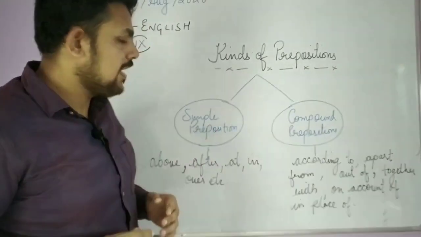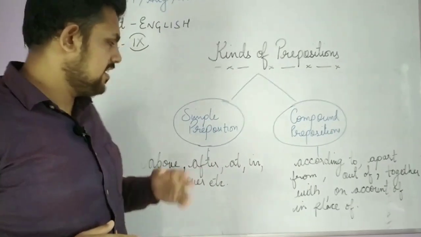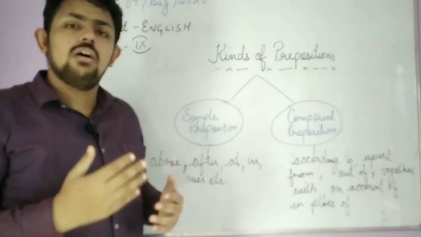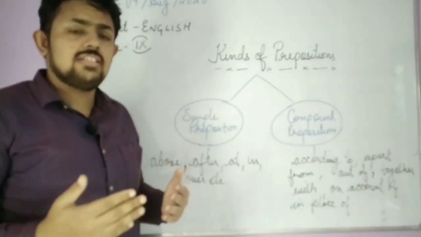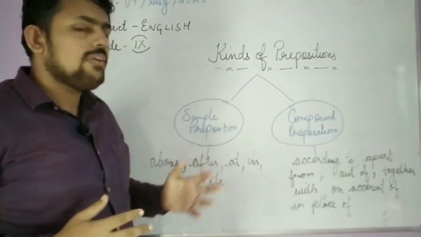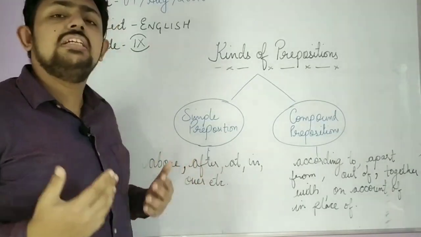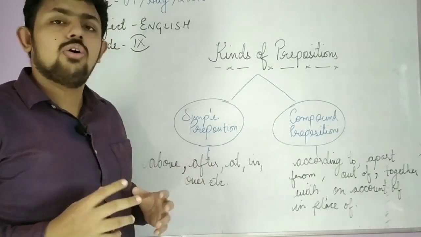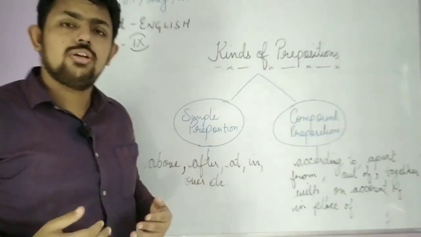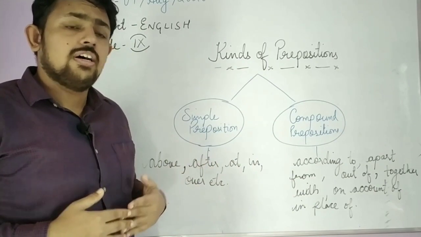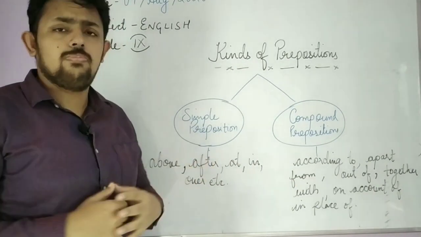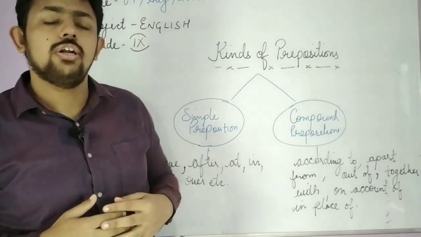And when we have a single word preposition, it is called a simple preposition. When we have a group of words, these are called compound prepositions because they are not a single word. Here see, according to, in place of, rather than. All that are known as compound prepositions. Got it?